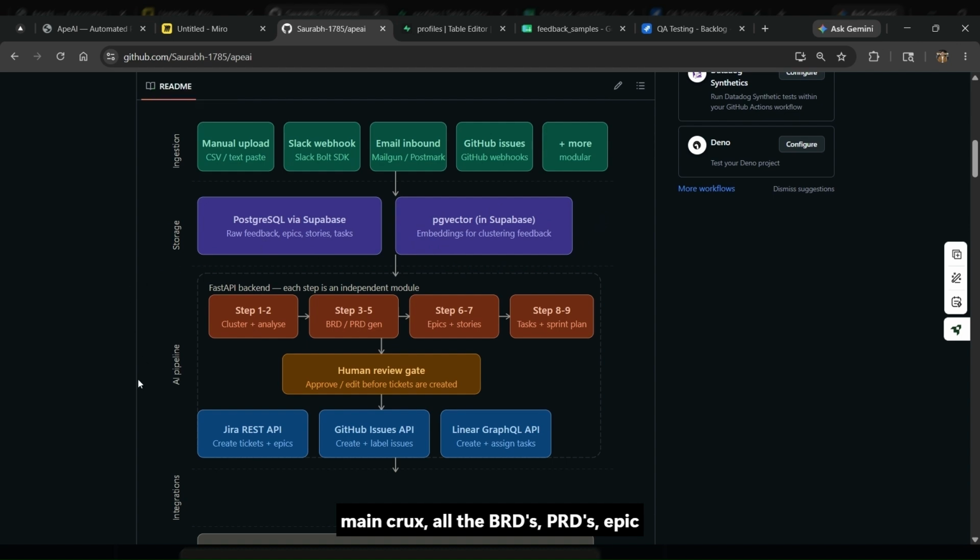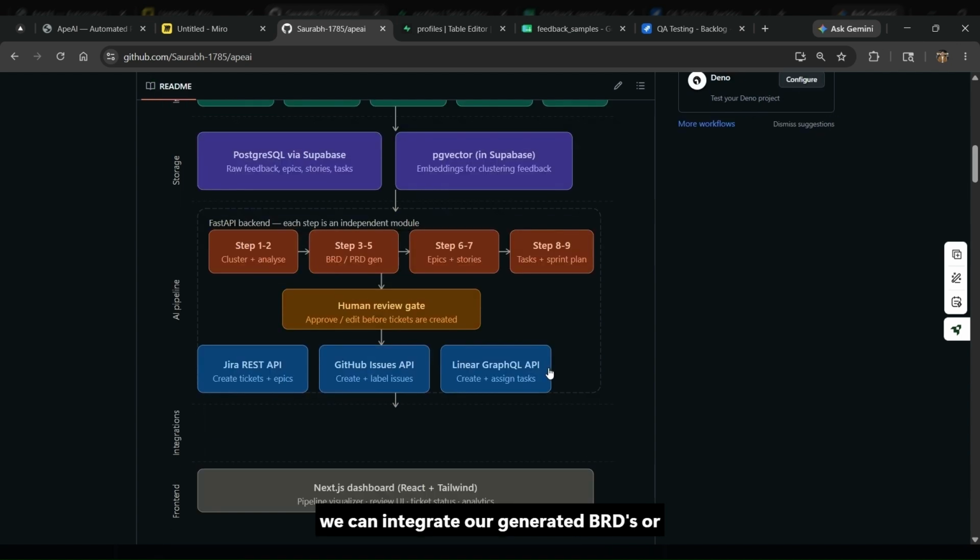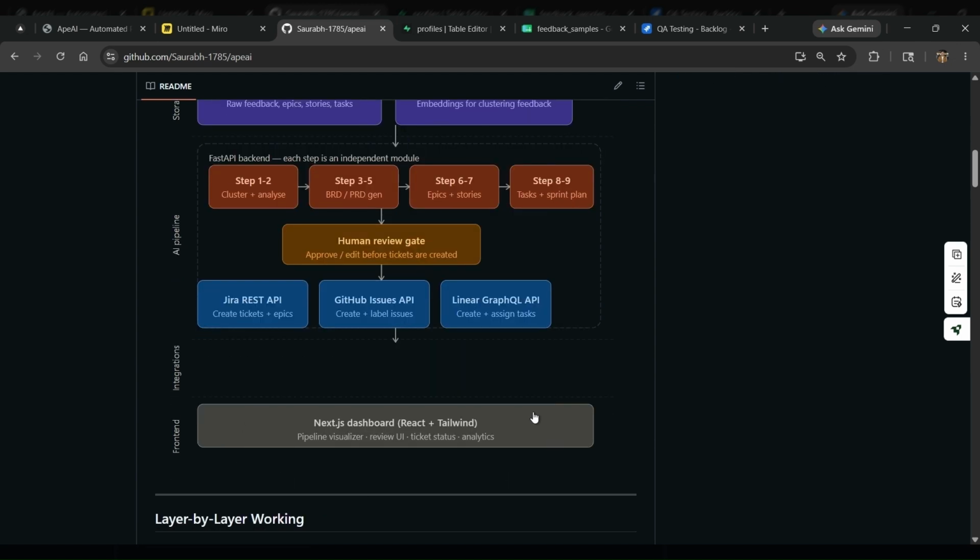There comes our layer 3, the AI pipeline, our main crux. All the BRDs, PRDs, epics, stories, etc. are generated here with the help of AI. We also have the human review gate to approve or edit the generated tickets before processing. Thereafter we have layer 4, in which we can integrate our generated BRDs or PRDs to platforms like Jira, GitHub Actions, etc. And at last layer 5, which is our front end. So let's see the working of my project.